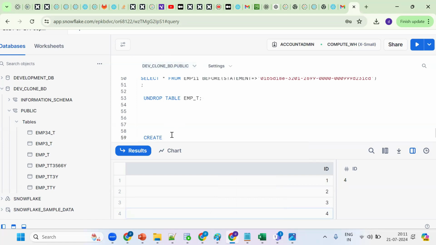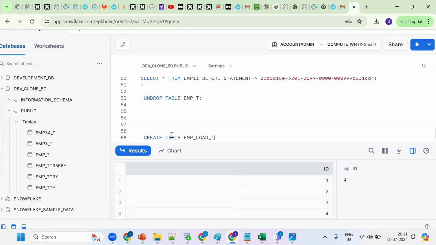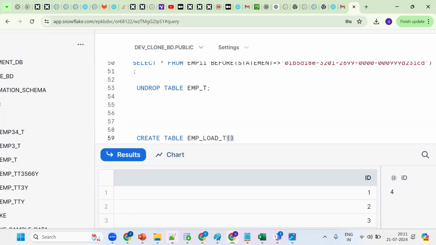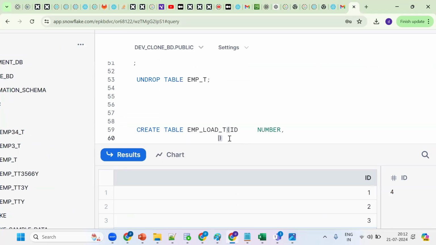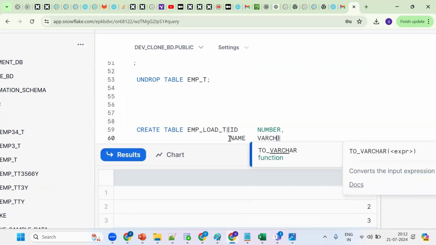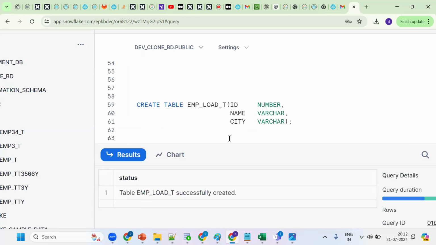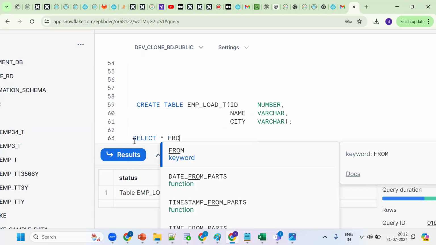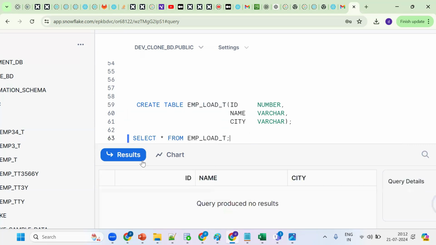Database is already there. Now create one table called EMP_LOAD_T. What are the columns we are having? We have ID, name, city. ID is a number data type. Name is a varchar. City is a varchar. These are the data types. Let me create the table with the help of the shortcut Control Enter. Now, select star from our table name, EMP load. See, as of now, no records are there.